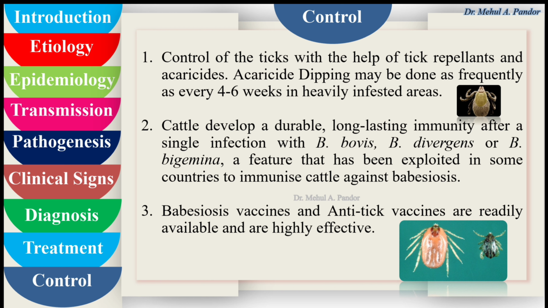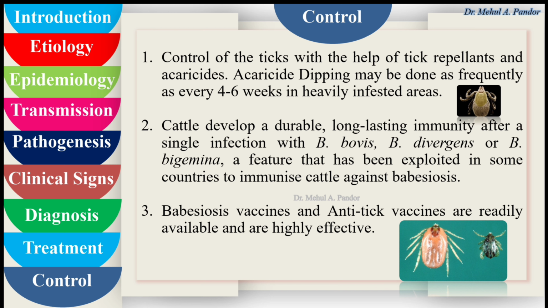For the control, the first one is the control of ticks with the help of tick repellents and acaricides. Acaricide dipping may be done as frequently as every 4 to 6 weeks in heavily infested areas. Second, cattle develop a durable, long-lasting immunity after a single infection with Babesia bovis, divergens, or bigemina, a feature that has been exploited in some countries to immunize cattle against babesiosis.